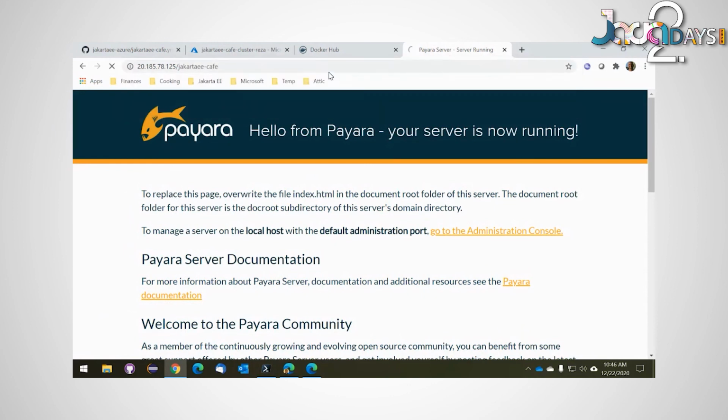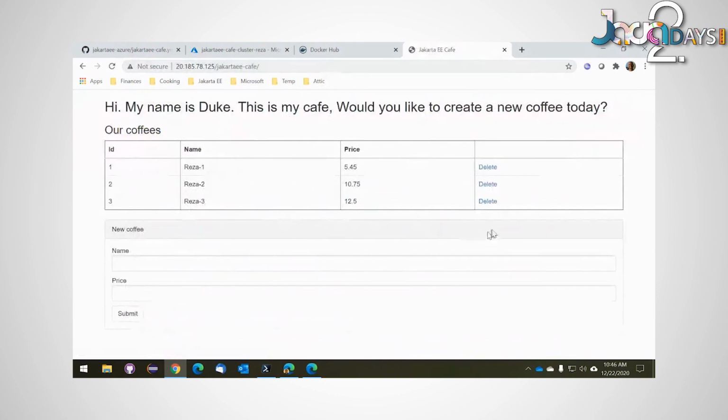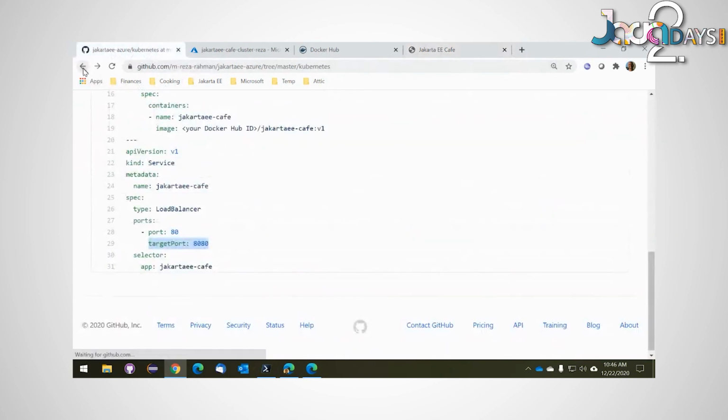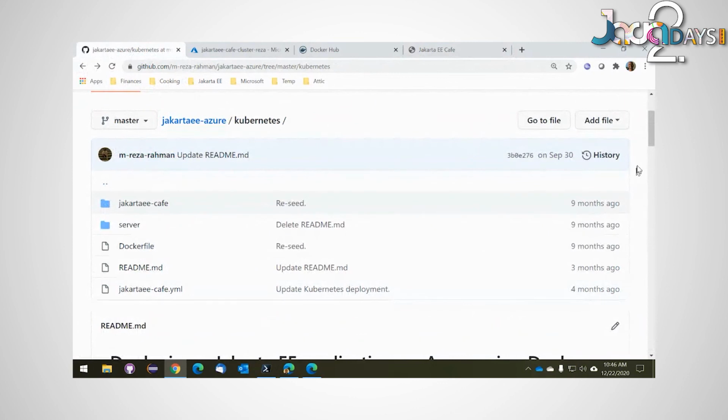And there's my application once again. So now I'm accessing the same application that I was in VMs, but this time I'm running on a Kubernetes cluster. So you can see the differences here. It's mostly the same, but a little bit different. So everything is a little bit more automated. And really what you're doing is you're describing things like pods and load balancers and storage and so on in all of these YAML files. So it's a lot more declarative in style.